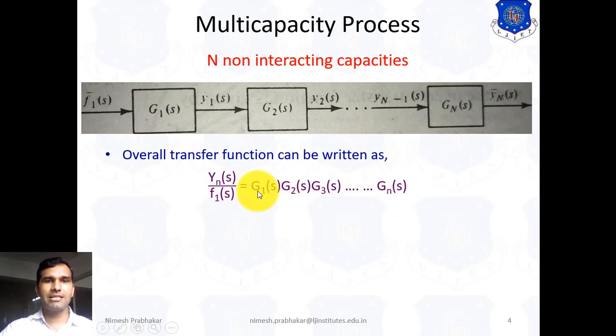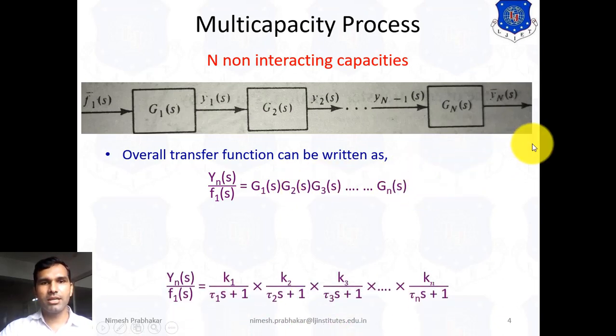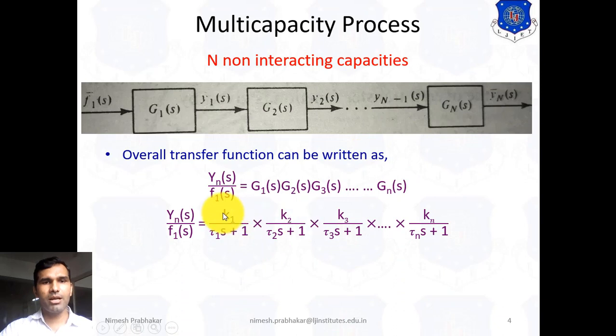G1(s) represents the transfer function of the first order system, G2(s) represents the transfer function of the next first order system, and so on. So we can write G1(s) as K1 upon tau1 s plus 1. For G2(s) we can write K2 upon tau2 s plus 1, for G3(s) we can write K3 upon tau3 s plus 1, and for Gn(s) we can write Kn upon tau n s plus 1.